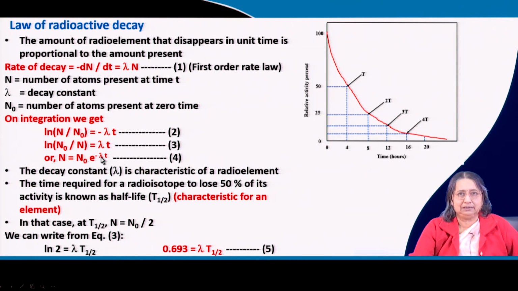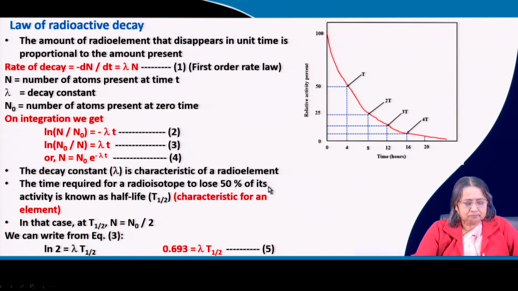It is like this, the exponential curve. Here this is the time and this is the relative activity percent. If you start with 100 as the concentration, then with time it decays exponentially.